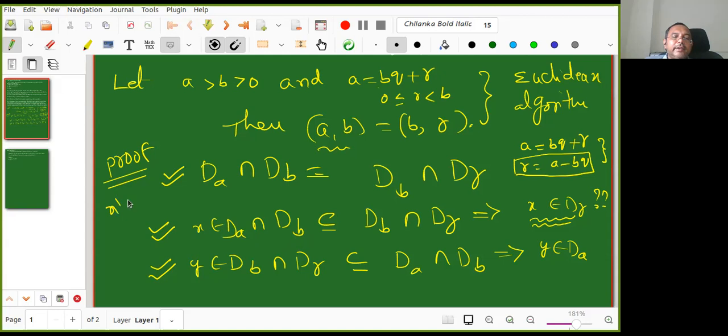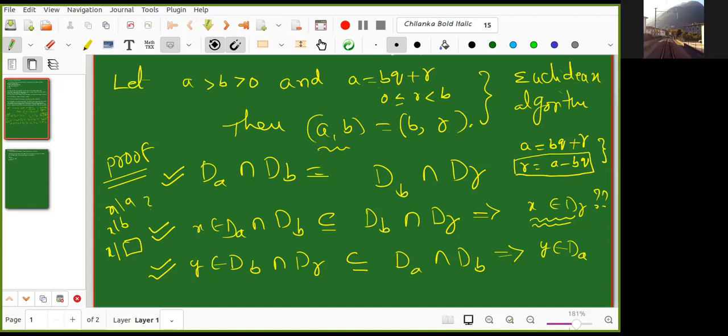So I have that X divides A and X divides B. So I want to show X divides R. How do you do it? X divides A minus B? I need R actually, right? Maybe. We did one result.